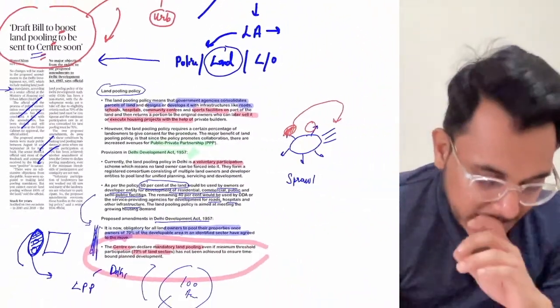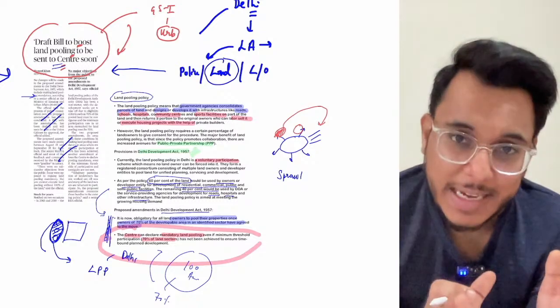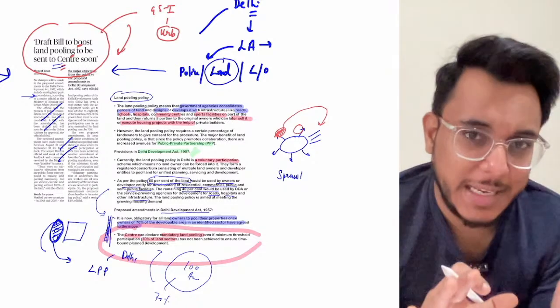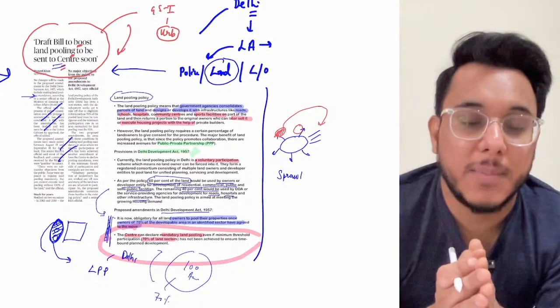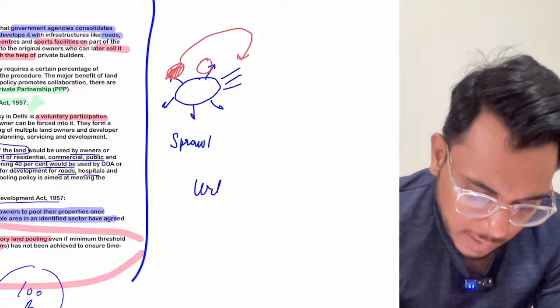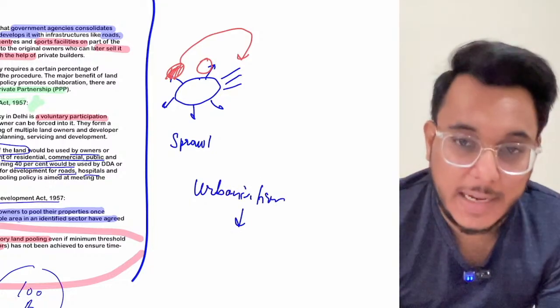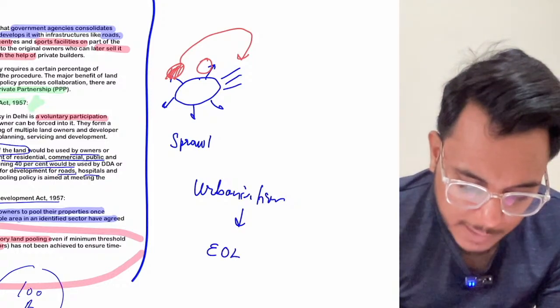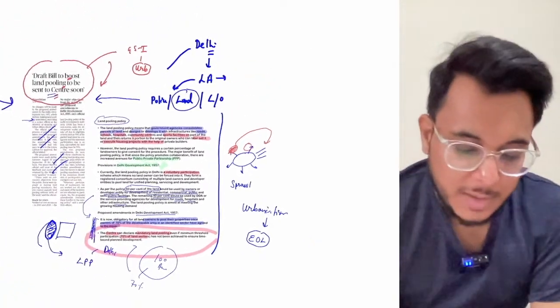So, guys, you don't need to see specifically the provisions of the DDA Act 1957 because that is specific to Delhi. No need to see that. But how the land pooling policy can be effective, that is something we can see. It can effectively solve the challenges of urbanization and can provide ease of living to the people living in the cities. That is all about it.